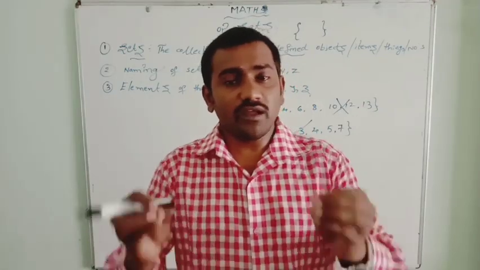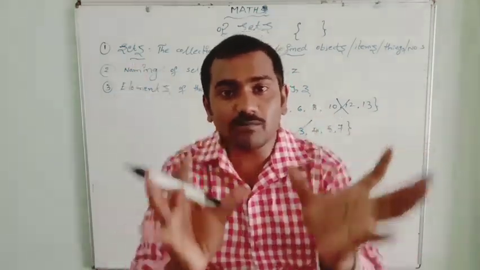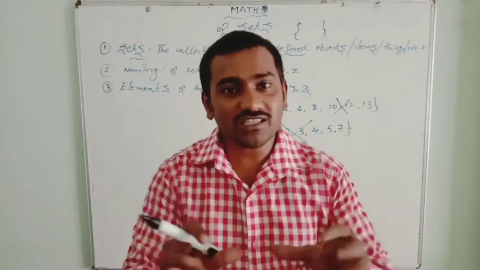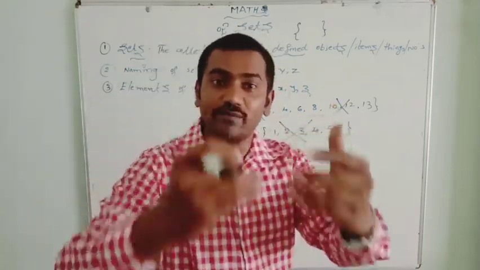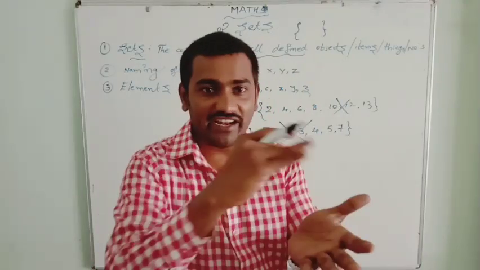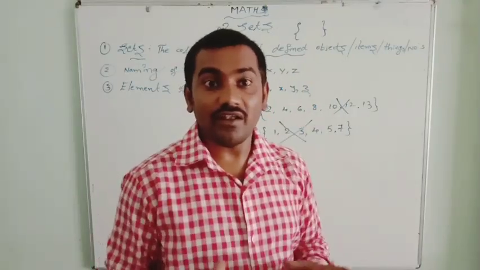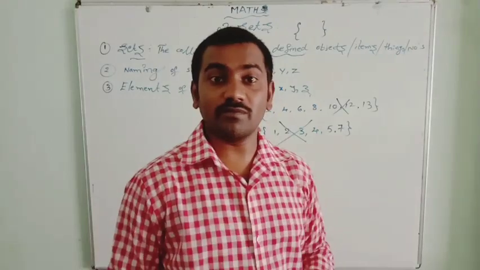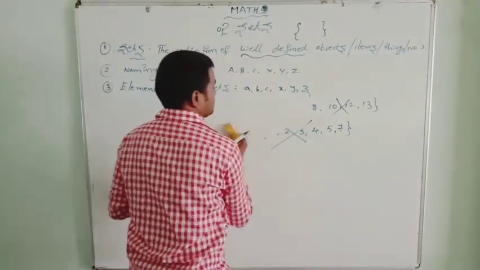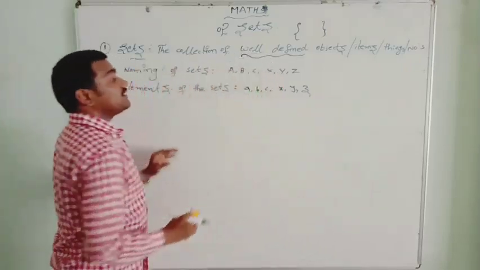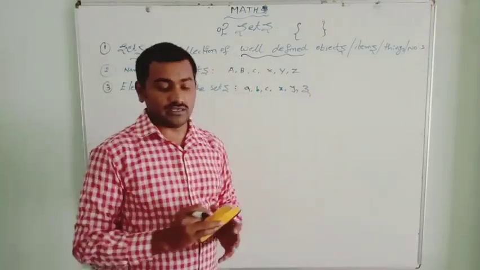One baby is born, and we put one name for this. Now we have to dress up the baby. In the same way, we have a set. We gave the name of the set and we decorated it with the elements. Now we have to dress it up, which is nothing but the representation of the set. The representation of sets we need to learn.